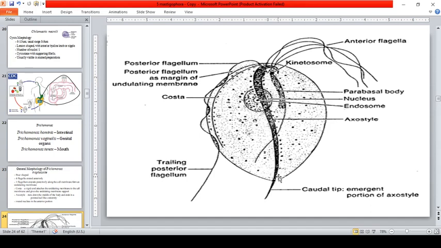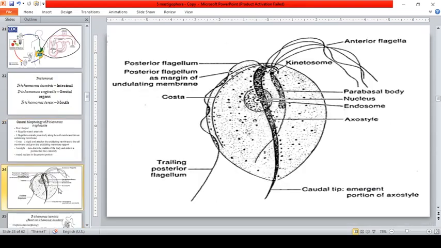Okay, so, round nucleus in the posterior portion. So, meron siyang round nucleus or spherical. Okay, so round nucleus or spherical nucleus. So, the caudal tip, that is emergent portion of the axostyle. Okay, so that one, that is the undulating membrane.